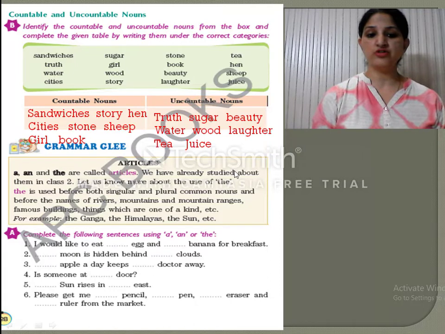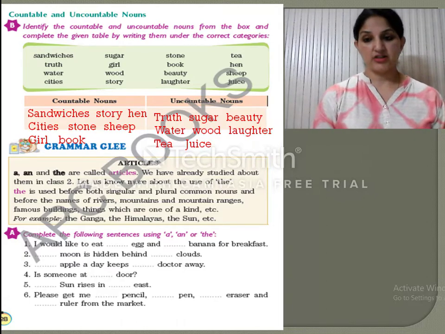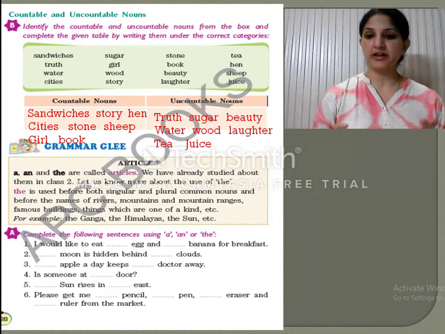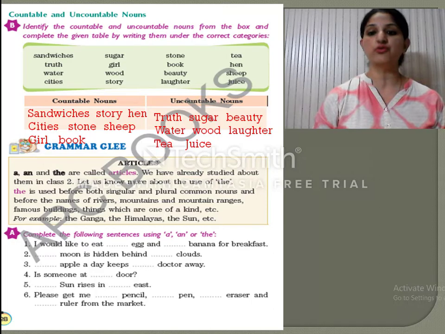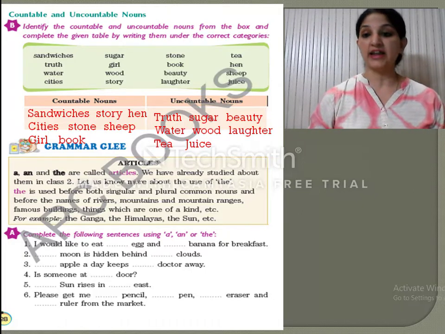Now let us move on to the next exercise, which is articles. Articles, as you know, are just like adjectives. So I will be discussing it shortly here. But if you want to learn about articles in detail, please go to my video and find out what articles are and all the rules that are necessary for you to understand. Now we will see what articles are and we will complete this exercise. Let me remind you that articles are used like an adjective in front of a noun.